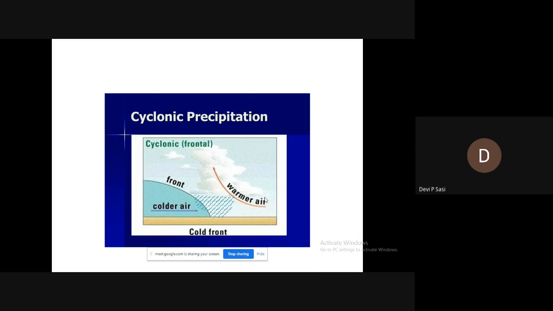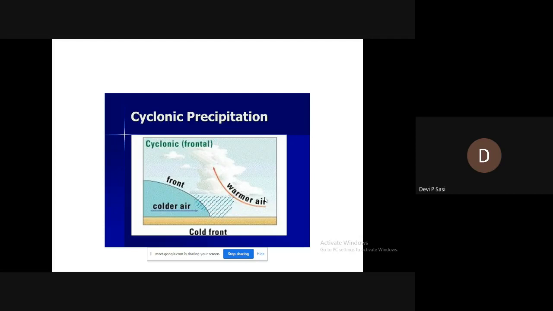I hope you understood what a front is, and what a warm front and cold front are. The difference is that warm front precipitation extends over a larger area, around 300 to 500 kilometers.